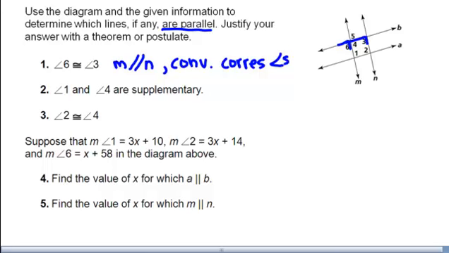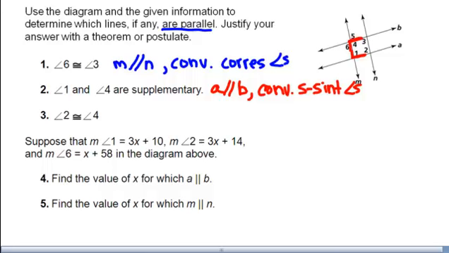Okay, they tell you for the next one, angle 1 and angle 4 are supplementary. Let me find angle 1 and angle 4. I'm going to mark it. Angle 1, angle 4. I clearly get a U shape. When I get a U shape, I'm dealing with same side interiors. And so the transversal is line M. The two lines are B and A. So I would know that A would have to be parallel to B. How do I know? Converse of same side interior angle theorem would have to tell me that.